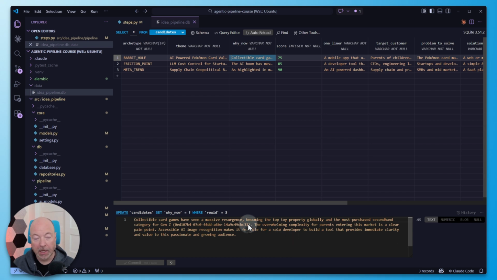And then we have an article ID here as a citation. Remember, we specifically suggested that why now should tie these back to the sources that we pass in. That'll later allow the deep dive and the writer steps to add proper article links. So that's great. The overwhelming complexity for parents entering this market is a clear pain point. Accessible AI image recognition makes it feasible for a solo developer to build a tool that provides immediate clarity and value to this passionate and growing audience.